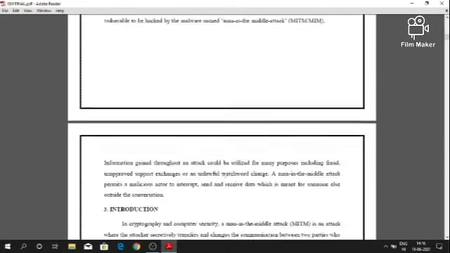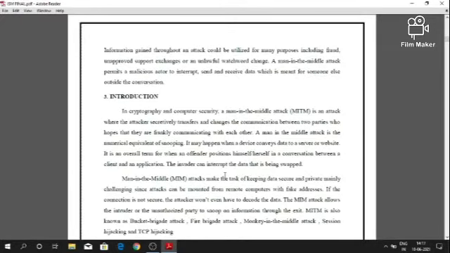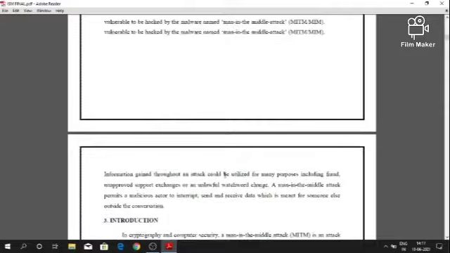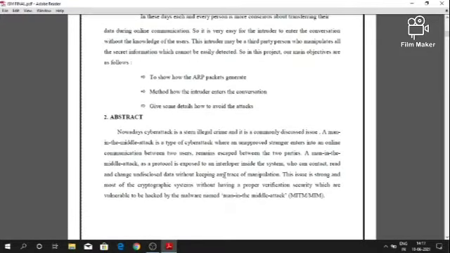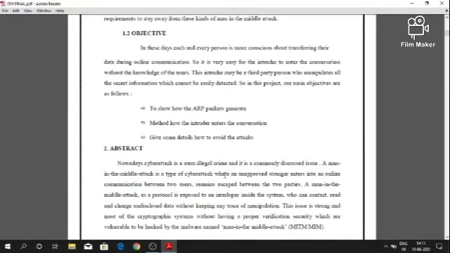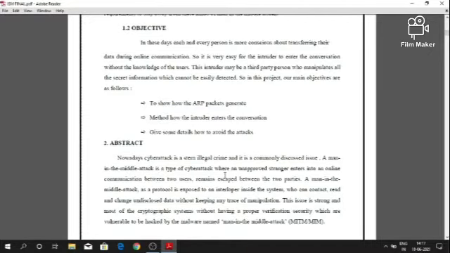In this project, we aim to show the demo of ARP spoofing attack in Python. Our objective is to show the ARP packets being generated and how the third person enters the conversation, and to give some details about how these kinds of attacks are avoided.